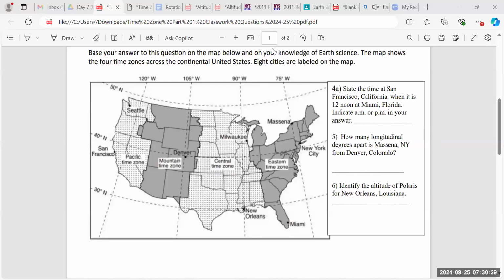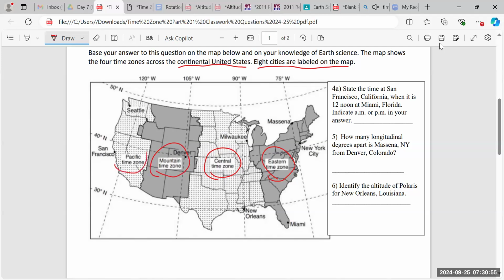All right, number 4. It says base the answer to this question on the map below and on your knowledge of Earth science. The map shows the 4 time zones across the continental United States. 8 cities are labeled on the map, right? So we have the Eastern time zone shaded gray, the Central time zone shaded polka dot white, Mountain time zone shaded gray, Pacific time zone shaded polka dot white, all right? So every time you move a time zone, the time changes 1 hour.